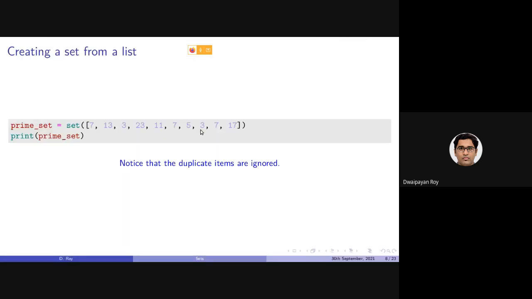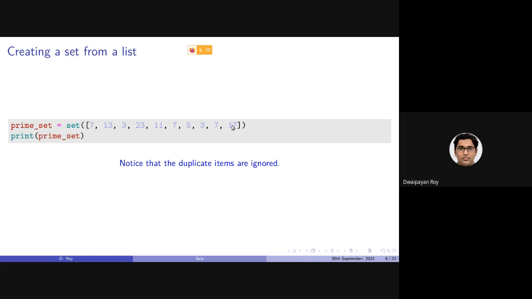Now let's look at this example. Here, the inner list or the argument list contains 7, 13, 3, 23, 11, then 7, which is a duplicate, then 5, then 3, again 3, then again 7, and then 17.